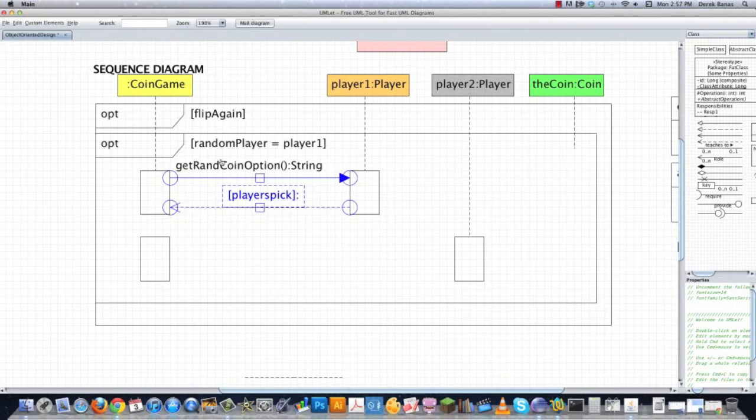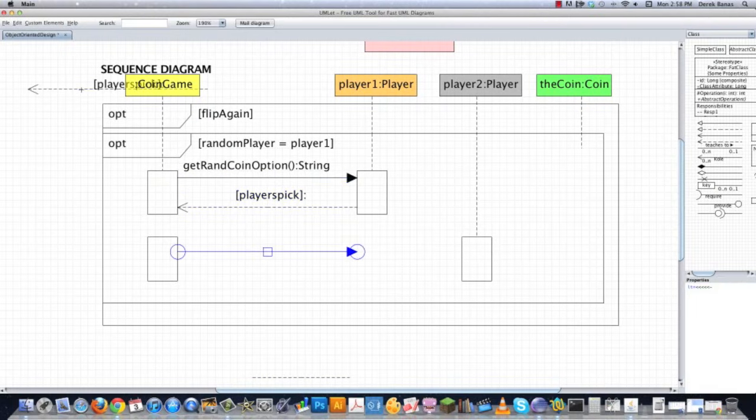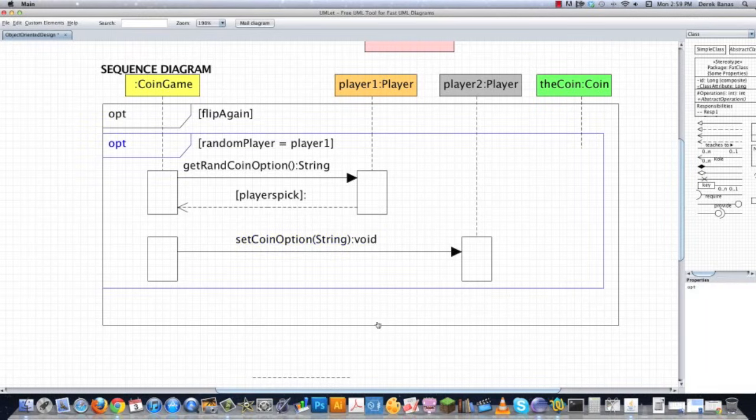Let's grab this here. So this guy's going to send it a message as well. And this guy's basically going to say, hey, we know what your coin value is going to be. You don't have the option to set it yourself. So we're going to call this instead set coin option. And we're going to pass it a string, and then it's not going to return anything. So there we are. So that's going to happen in the situation in which player 1 gets to choose. Player 2 is going to get whatever the default is.